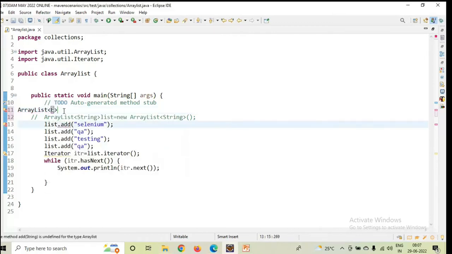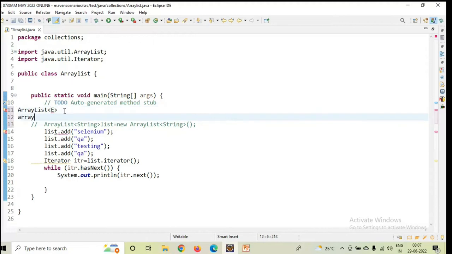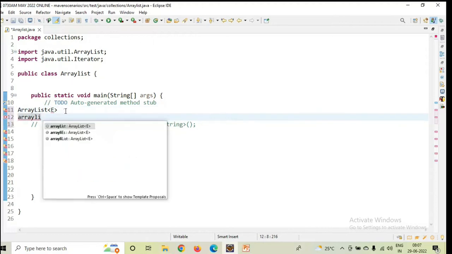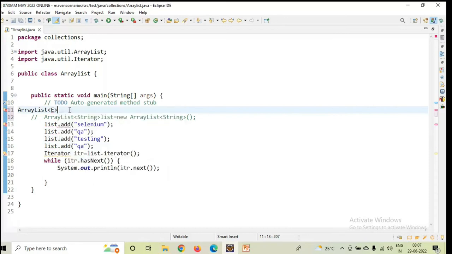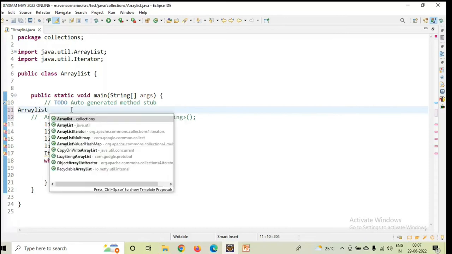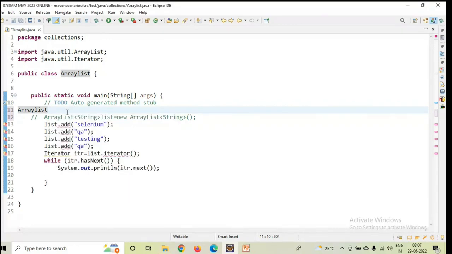You see, when I'm taking the second one, this is the symbol you will get. Suppose instead of the second one I take the first one, ArrayList from collection. You have to see, are you getting this kind of representation, an opening arrow and closing arrow here?